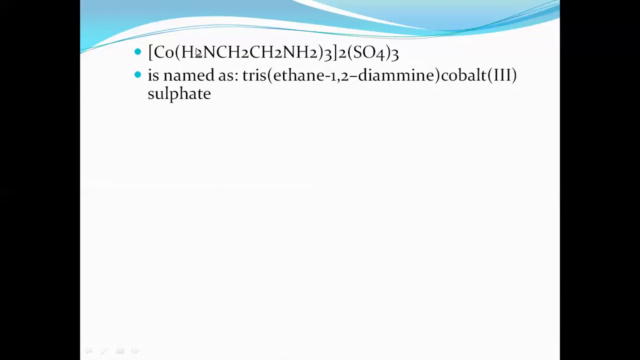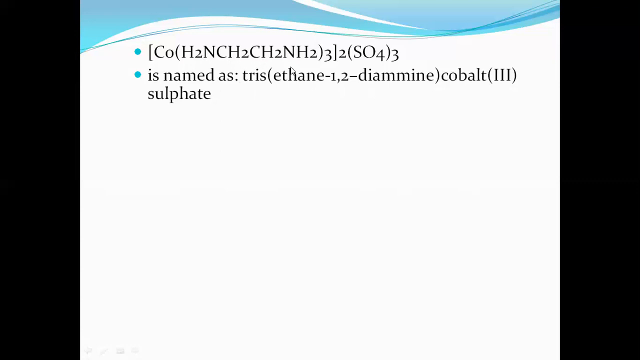1, 2 diamine. Since we are using di here, we have to use what? One more rule says that since prefixes like di, tri, etc. are used within the ligand names, we have to use bis, tris, tetrakis, etc. before the name of the ligands. There are three such molecules present. Therefore, we name them as what? Tris. Hence, we can say tris ethane 1, 2 diamine.